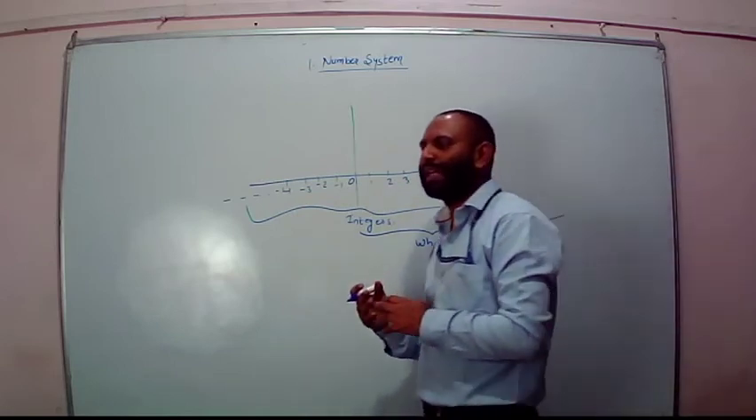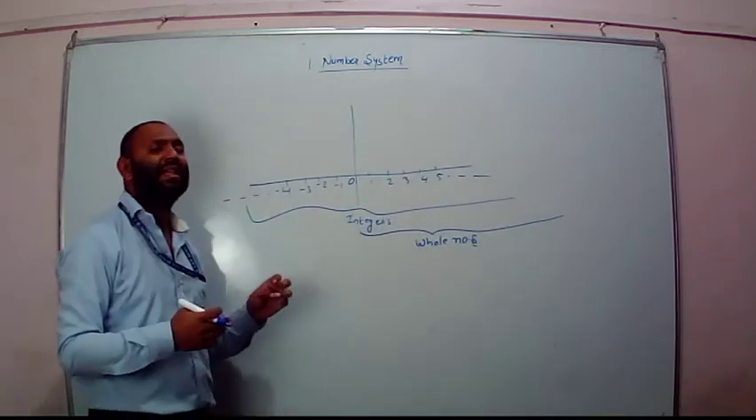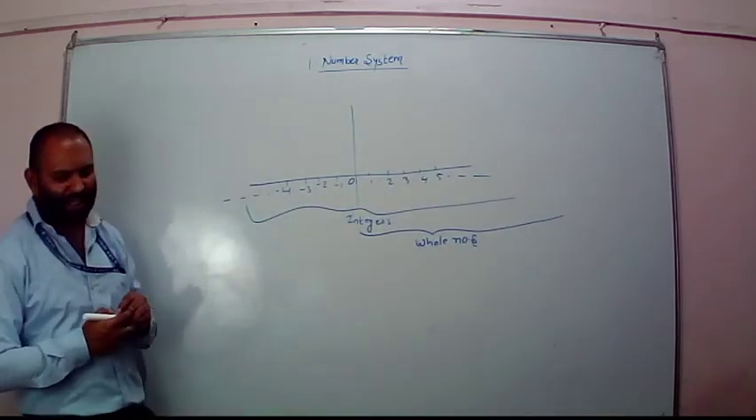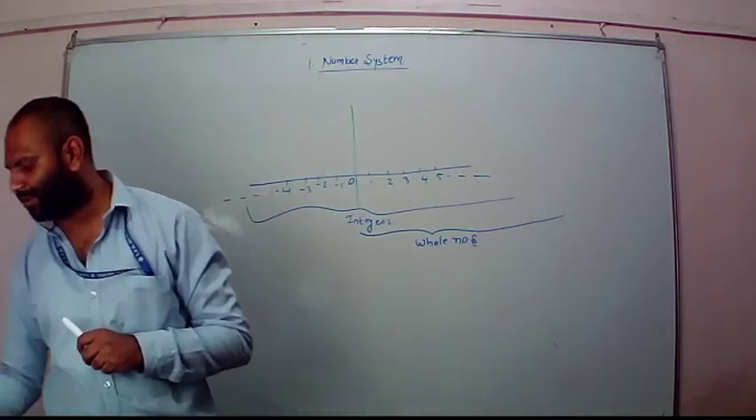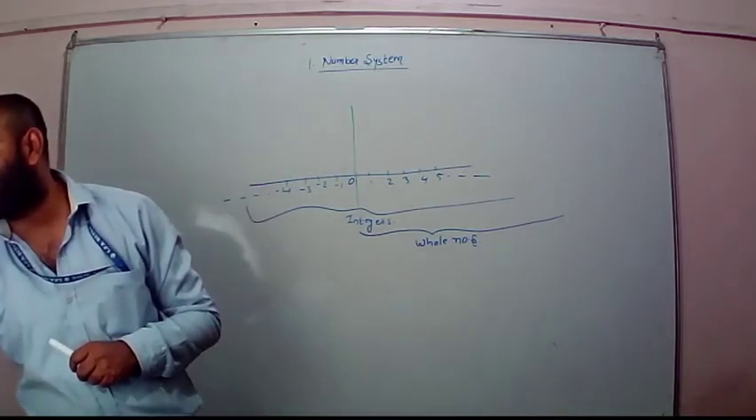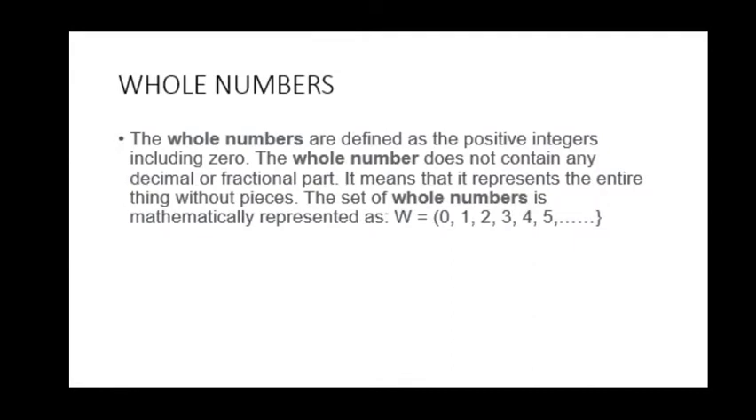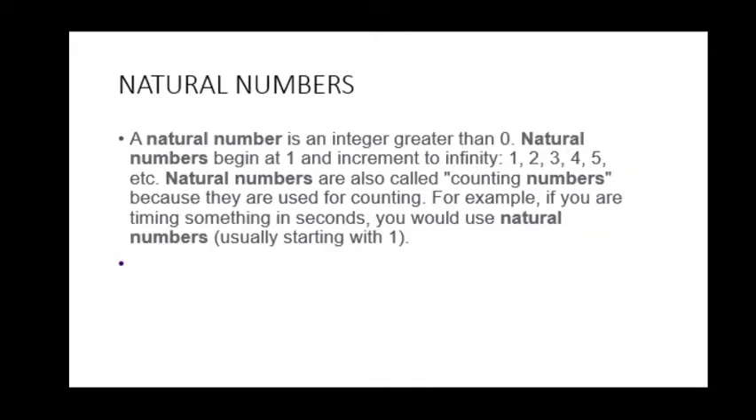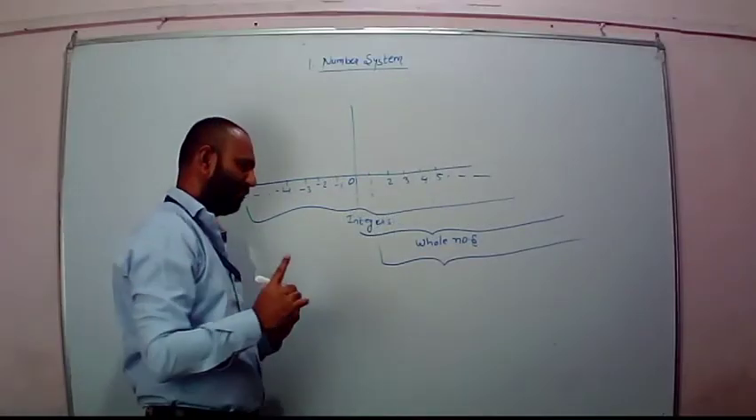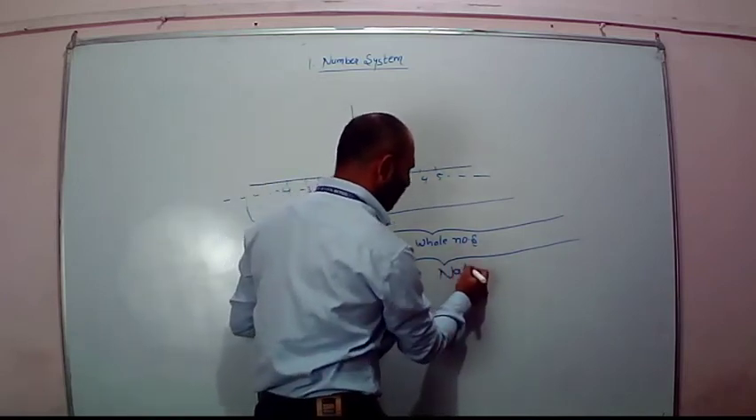Now these whole numbers are further classified as natural numbers. And what is the difference? You can see in the slide. Definition of natural numbers: a natural number is an integer greater than 0. That means if we leave 0 apart from whole numbers and start from 1, then after 1 all the positive numbers which are not fractions are natural numbers.